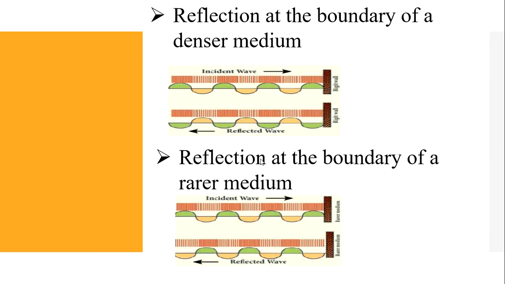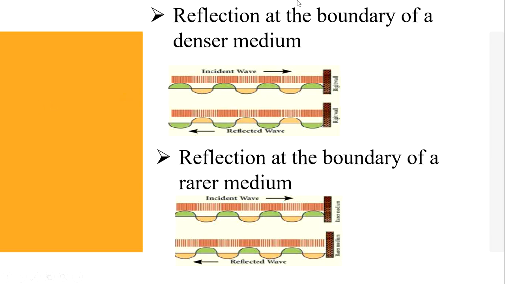The compression exerts a force F on the surface of the rarer medium. As a rarer medium has smaller resistance for any deformation, the surface of separation is pushed backwards. As the particles of the rarer medium are free to move, a rarefaction is produced at the interface. Thus, a compression is reflected as a rarefaction and a rarefaction travels from right to left.